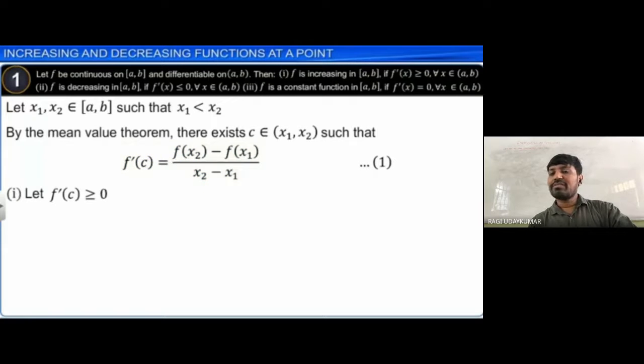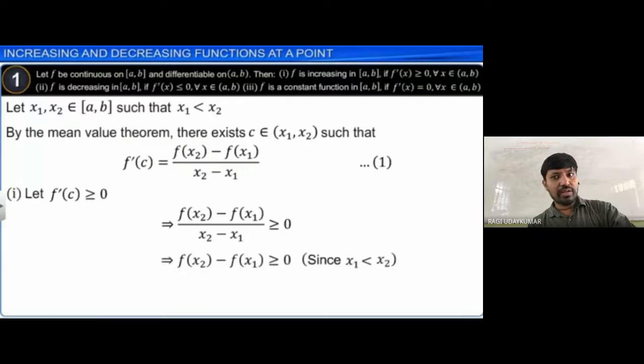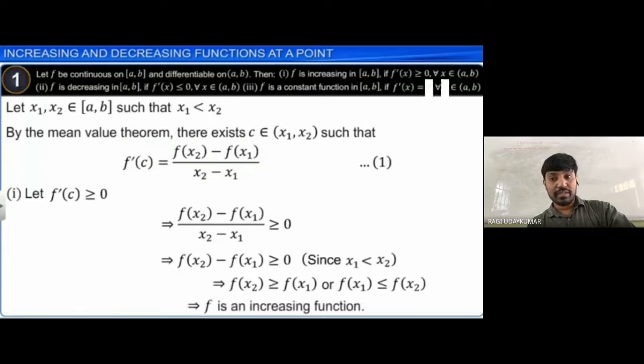So let f dash of c be greater than or equal to 0. That means f of x2 minus f of x1 by x2 minus x1 is also greater than or equal to 0. From this you can say that f of x2 minus f of x1 is greater than or equal to 0. From this you can say that f of x2 is greater than or equal to f of x1, that is, f of x1 is less than or equal to f of x2. x1 less than x2 ले लिया, f of x1 is less than or equal to f of x2 प्रूव कर लिया. Therefore f is an increasing function बोल सकते हैं.